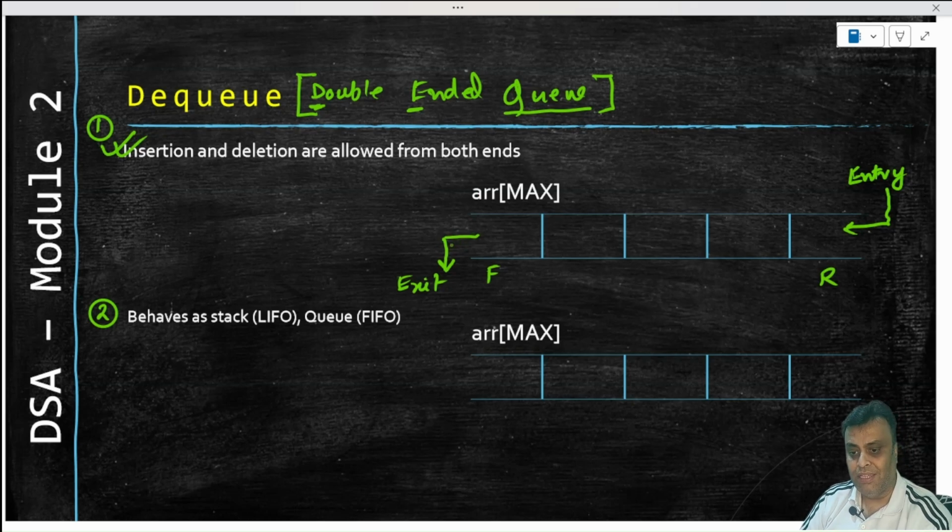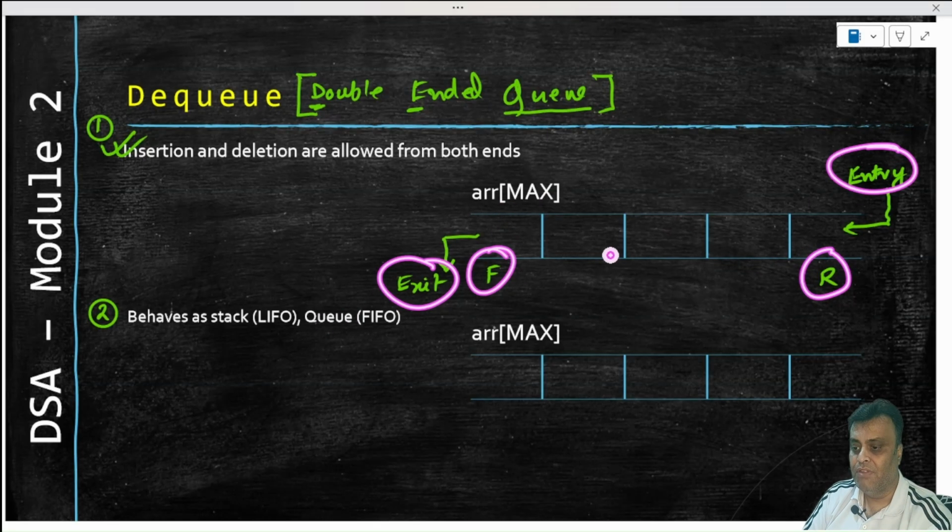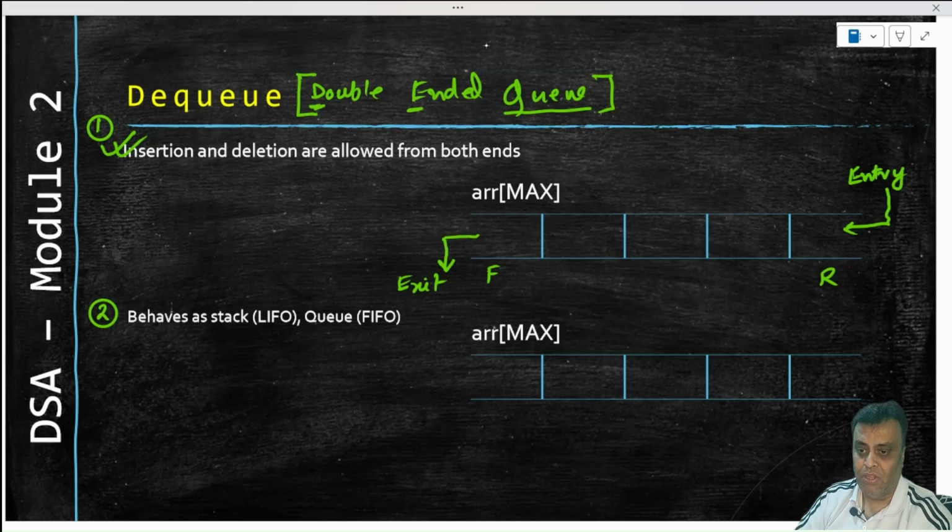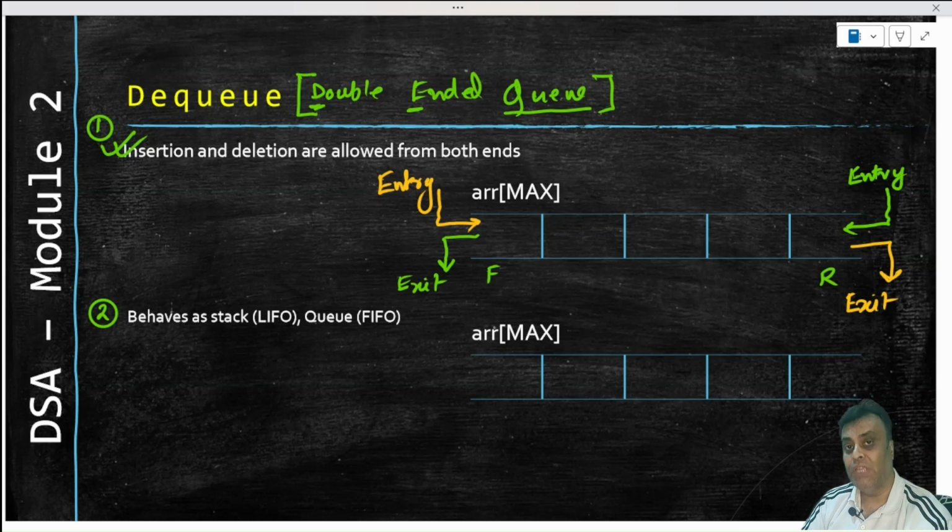Now, the standard queue has this particular architecture where we have a front, we have a rear, we have exit operations from the front, and entry operations from the back. Now, if we say that we are going to have a queue which will also have entry operations from the front and exit operations from the rear, then we are opening up both the ends for both entry and exit, and hence the word double-ended queue, and that is a DQ. So this is a DQ in terms of the architecture and the way it behaves.